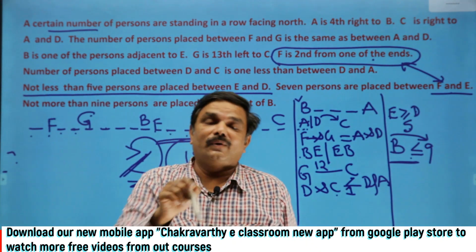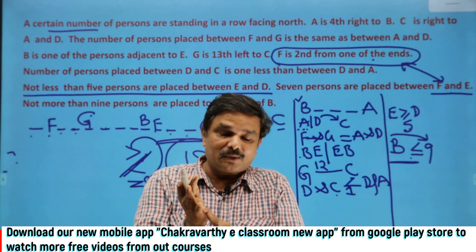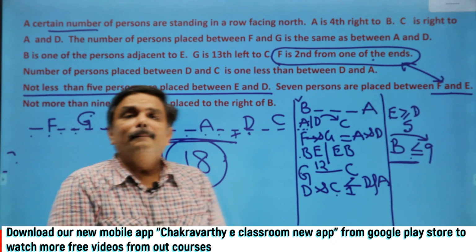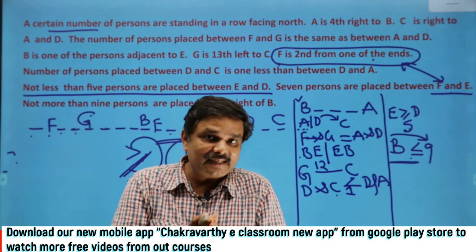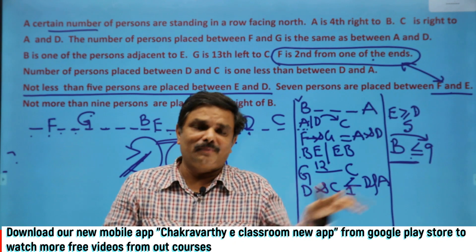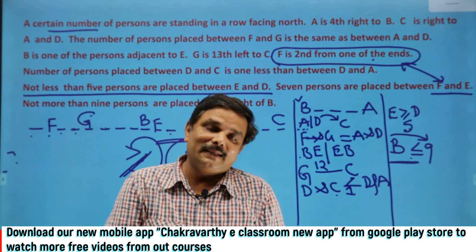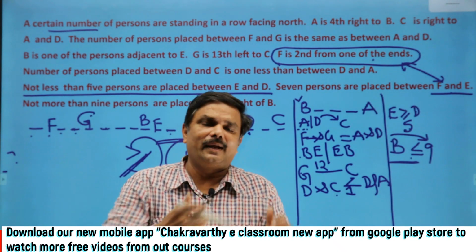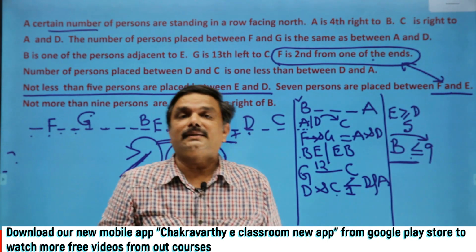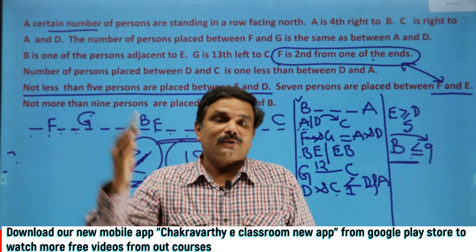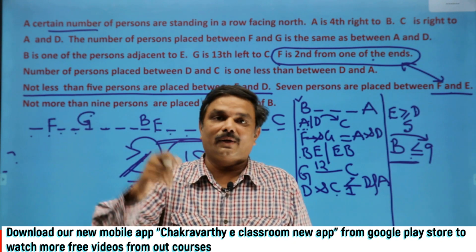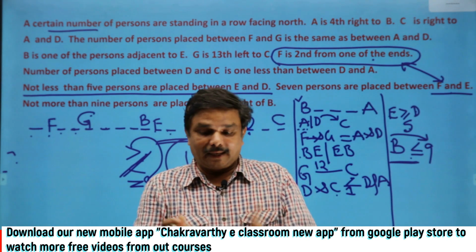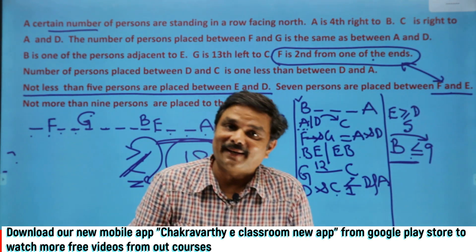And now the biggest question comes into picture: where can I expect this type of questions? Students, you can expect this type of questions in all officer level mains examinations. Even just yesterday the RRB clerical exam was there. There also for one shift they have asked all the persons are facing north. Some around 20 to 23% based question they have asked. That is based on an uncertain number of persons. But generally you can expect it at a mains level, particularly officer cadre exams.